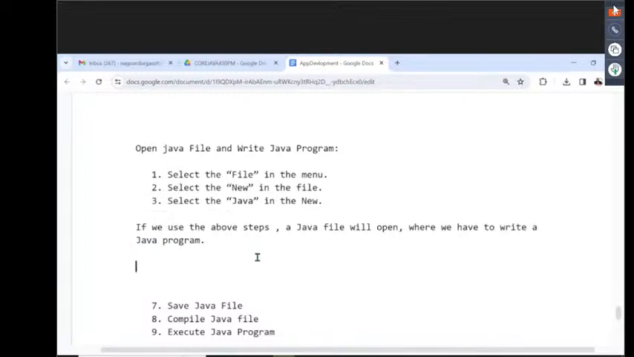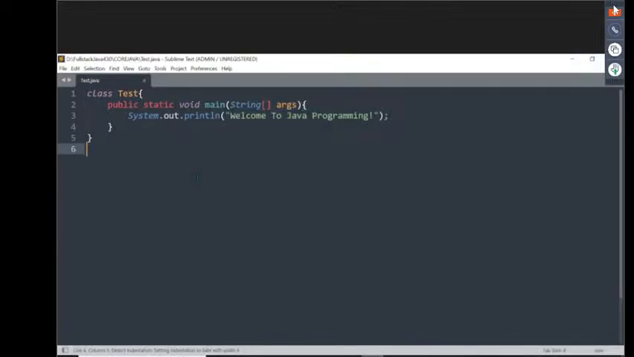To write a Java program, what do we require at minimum? See these editors. I have used Sublime Text. Inside Sublime Text, to write a Java program, what components do we require at minimum? First of all, a main class is required. Am I right or not?